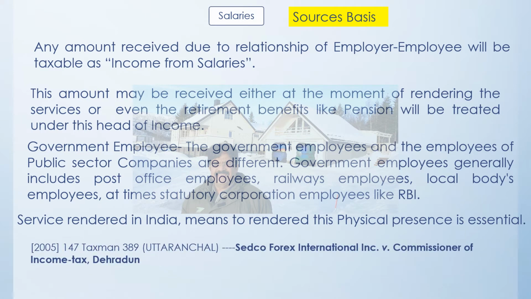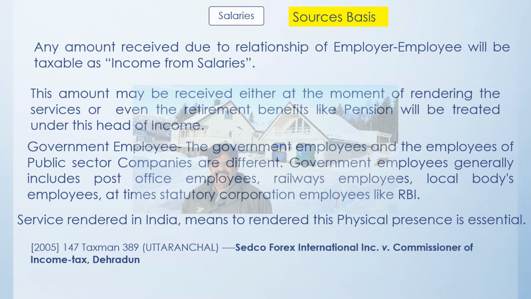Now let us take this interesting case. In this case, what has happened? There was a person who is a non-resident, a foreign citizen. He was sent by the company in Panama to ONGC, where drilling operation was being conducted. And we have seen in the previous slide that a drilling operation, even if it is conducted on the water, with the person constantly staying in a ship inside the Indian territorial jurisdiction, that means the exclusive economic zone, still it will be considered as India. So in this particular case, the person stayed in India for more than 183 days. So obviously he was resident.